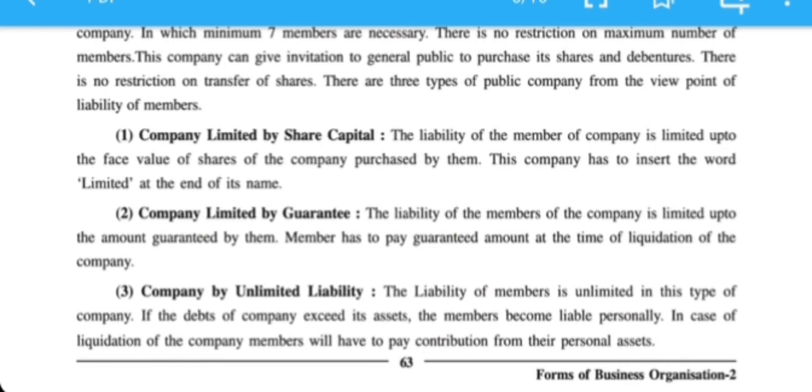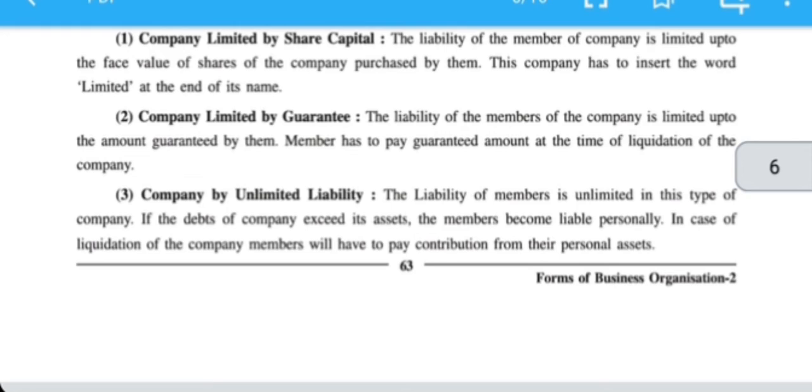So your liability will be only 2,500, and this guaranteed amount is paid at the time of liquidation of the company. Company with unlimited liability means if the company's liabilities are more than the assets, then the members have to pay even from their personal property. They have to sell their personal property during the liquidation.